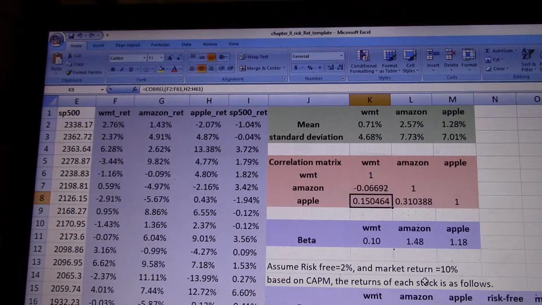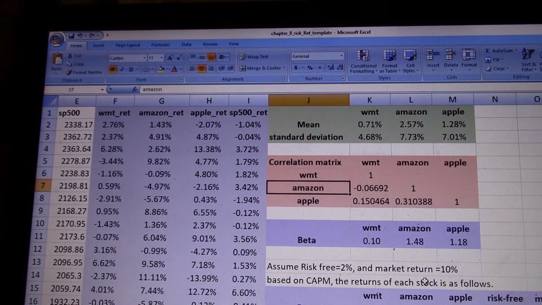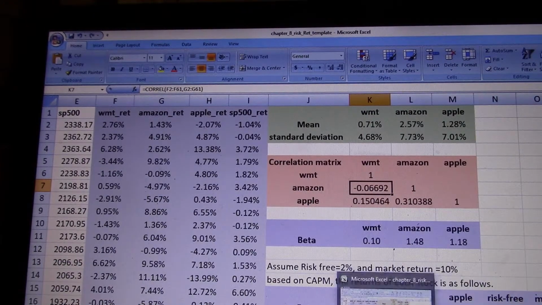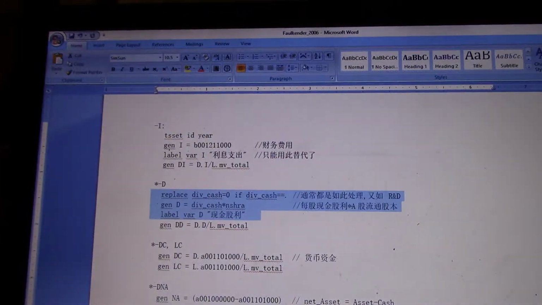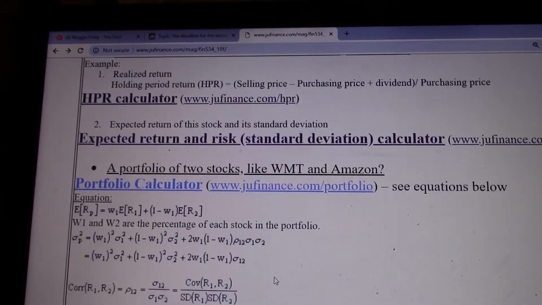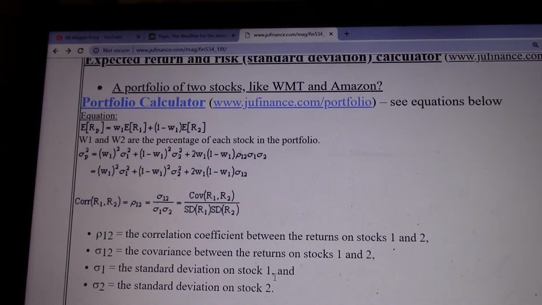But to calculate, for example, you have two stocks. You have Apple, you have Walmart, and you have Amazon. Now, how to calculate the returns of your portfolio with two stocks? I have given you the equations here. If you have a portfolio of two stocks, we also need to figure out the portfolio's return. This is the equation to get the portfolio's return.